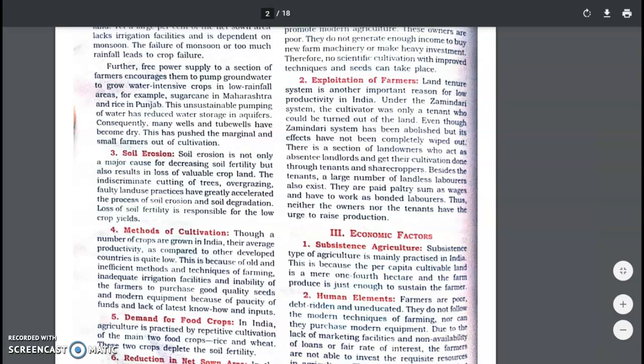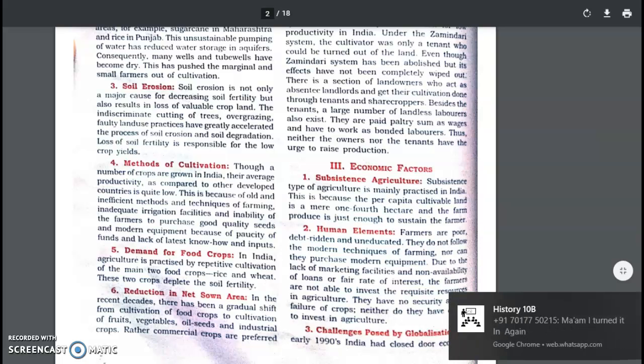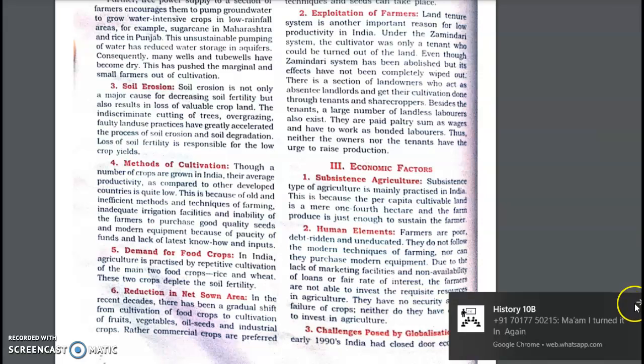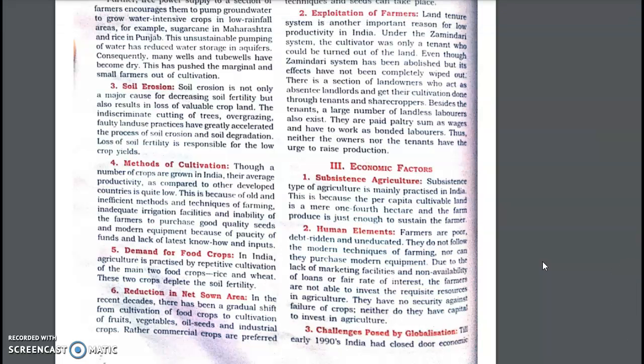Soil erosion is another major factor causing problems in agriculture, because when we do deforestation or when we are growing a concrete jungle, the fertility of the soil reduces as most of it gets washed off. Then next is the method of cultivation. Agriculture is the mainstay for India, and most of it is done by old methods and old techniques. So facilities of new technology are not available. We do not have the facility of irrigation. Therefore, the method of cultivation as well as lack of irrigation leads to less agricultural production.